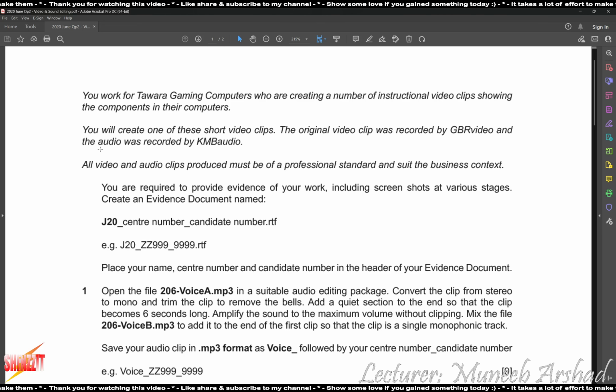The original video clip was recorded at GBR Video and the audio was recorded at KMB Audio. All video and audio clips produced must be a professional standard and suit the business context. You're required to provide evidence of your work, including screenshots at various stages. Create an evidence document named this.